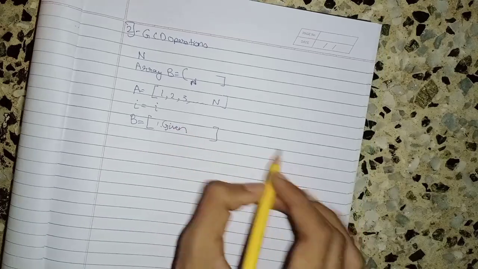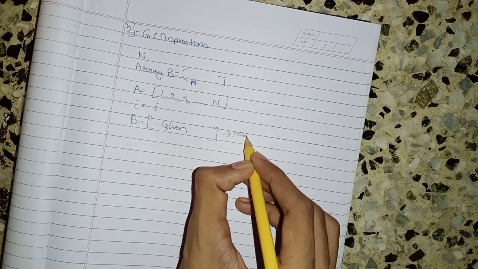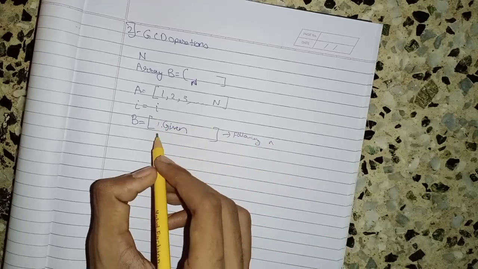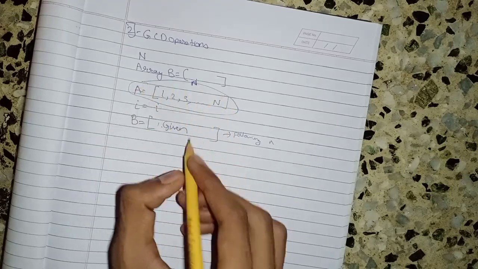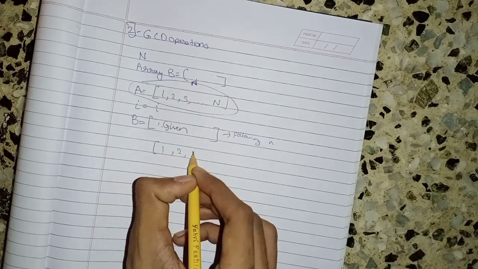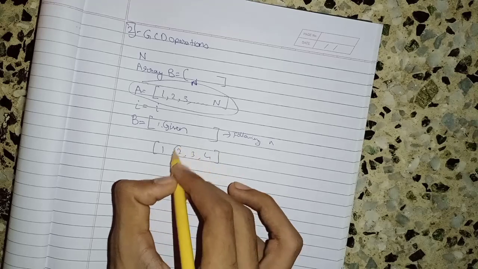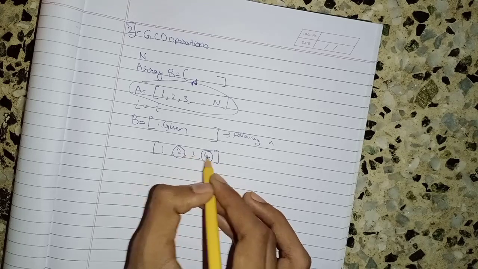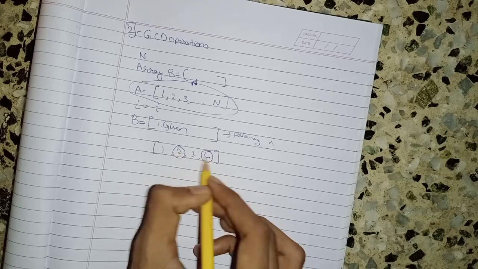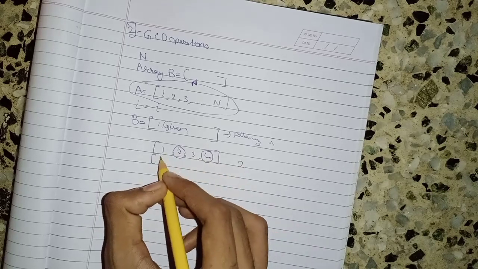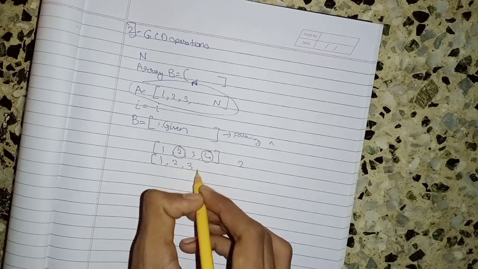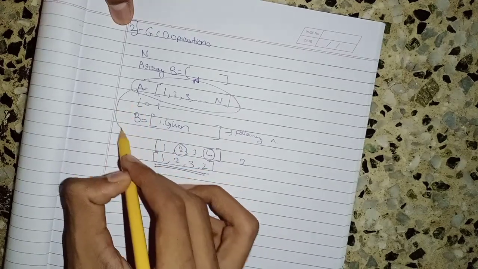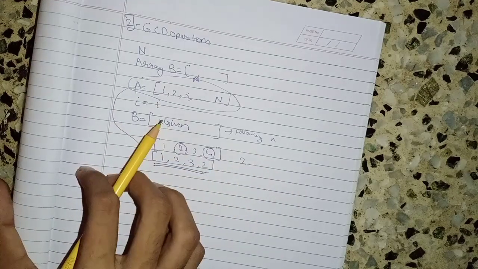and we have to do the following operations. We can do a particular operation as many times as we want. The operation is, we start with the array A. Suppose my array is 1, 2, 3, 4, and I can choose any two numbers. Suppose I choose 2 and 4 and replace both of them by the GCD of those numbers. GCD of 2 and 4 is 2, so I can replace this array by 1, 2, 3, 2. So our task is to determine whether we can convert A to B by using these operations or not.